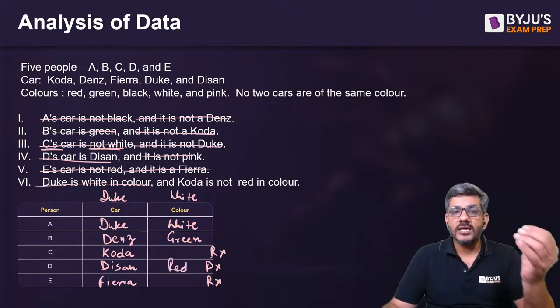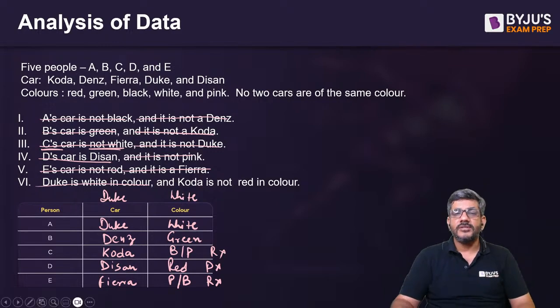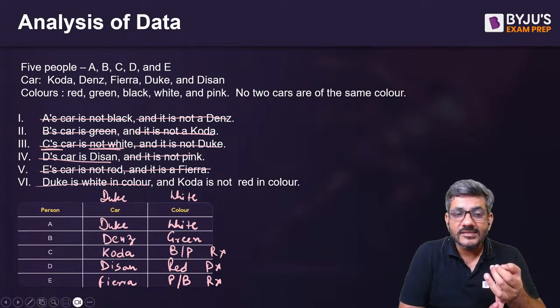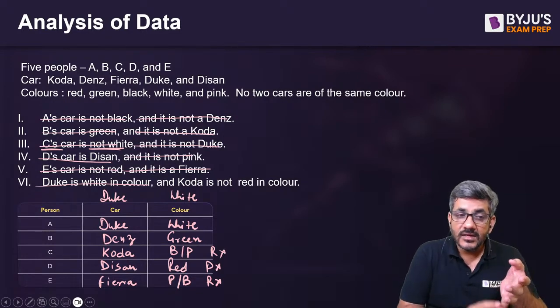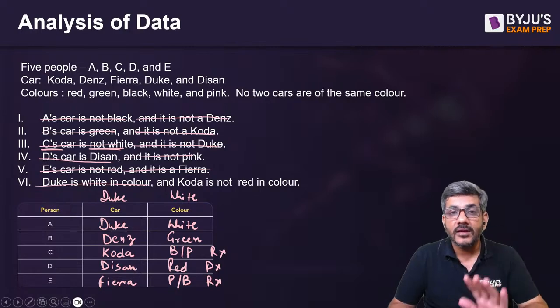Now, what are the other two colors left? Black and pink. One would be here and one would be here. My job is done now. A is having a white Duke. B is having a green Dense. D is having a red Nissan. C is having Coda. E is having Fiera, and their colors are black or pink in any order.